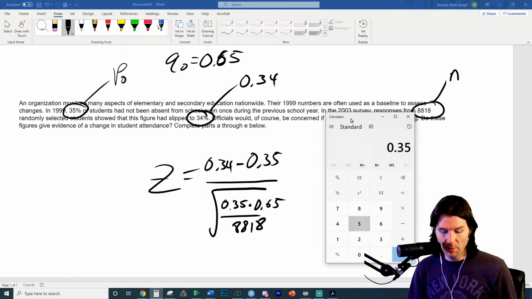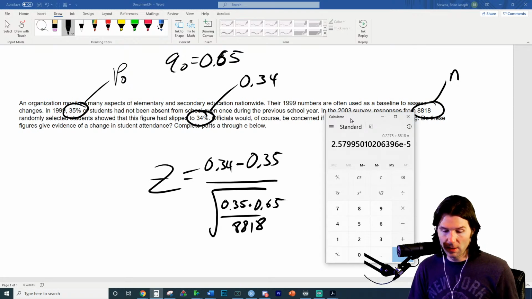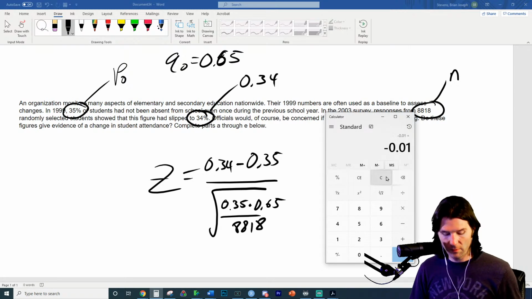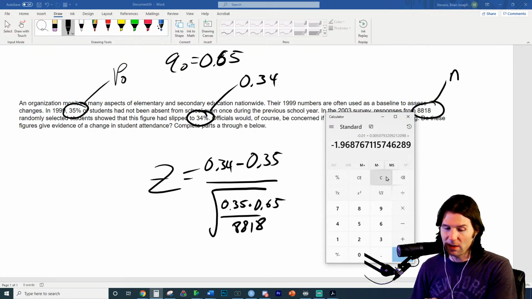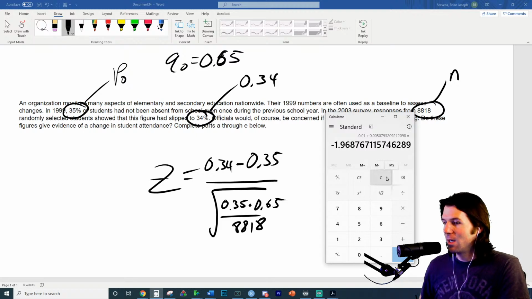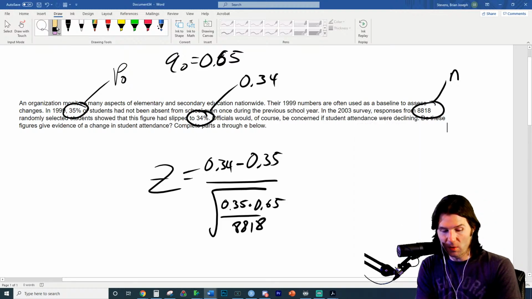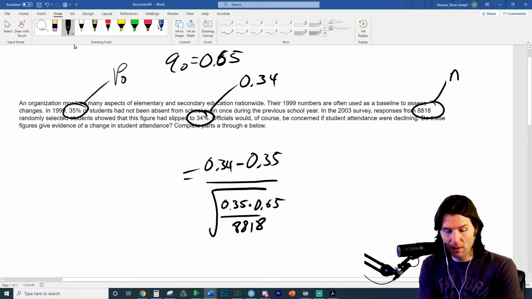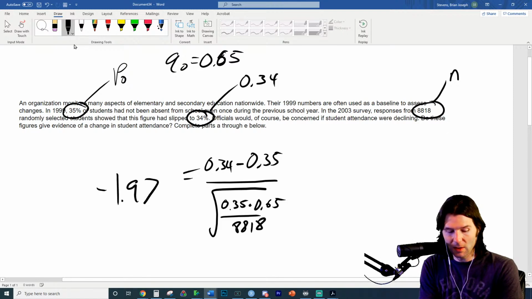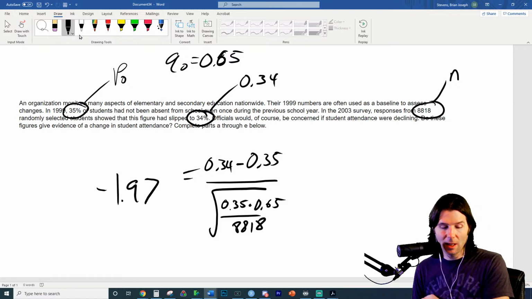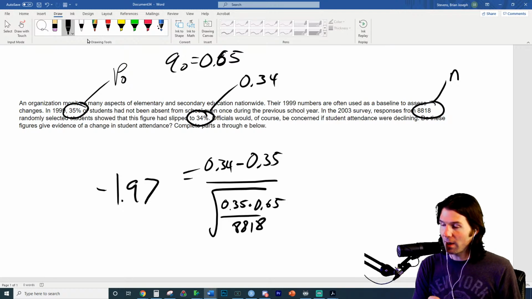So the bottom of this is going to be 0.35 times 0.65 divided by 8818, and then we square root it. So that's going to be negative, whoops. So 0.34 minus 0.35, negative 0.01, divided by that, and the z-score is going to be like 1.96. Yes. This makes solving the last part of this really easy. It's basically negative 1.97.